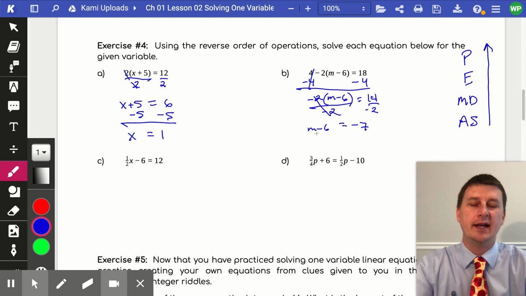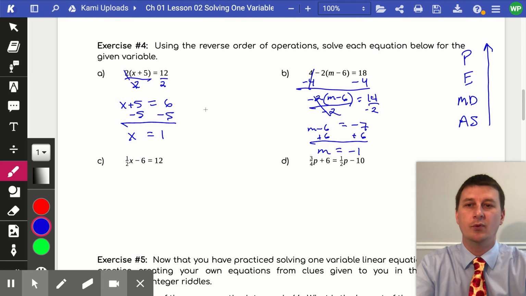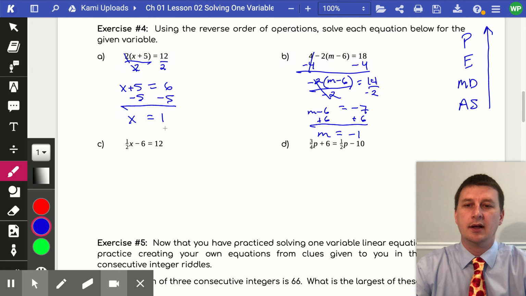And we undo that subtracting 6 by adding 6. And we're going to get a solution of m is equal to negative 1. Negative 7 plus 6 will give us negative 1. Let's take a look at part C.